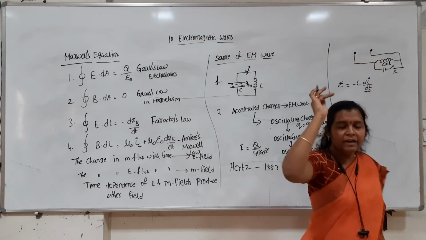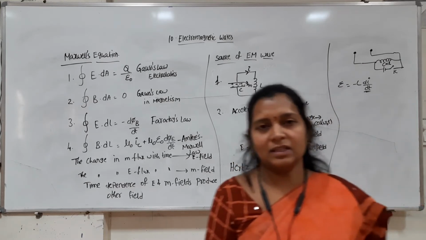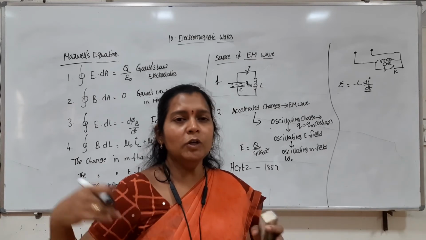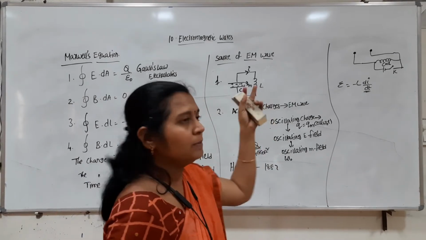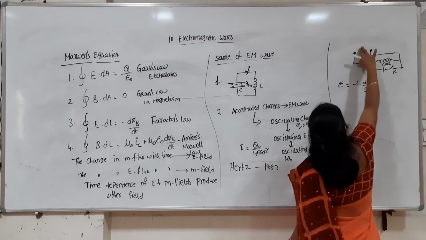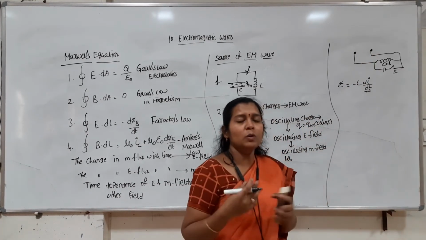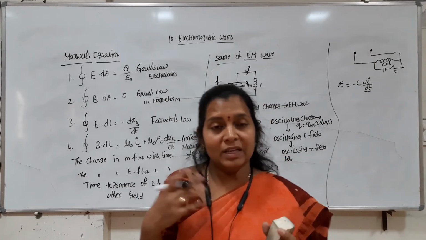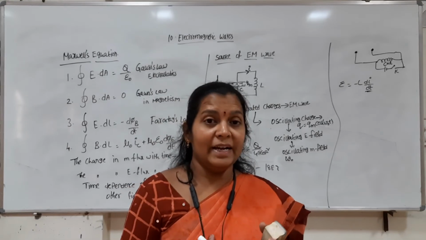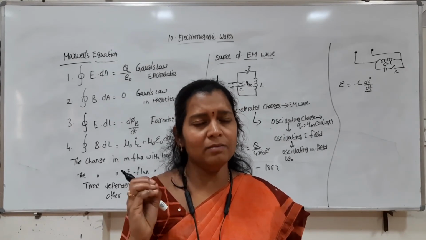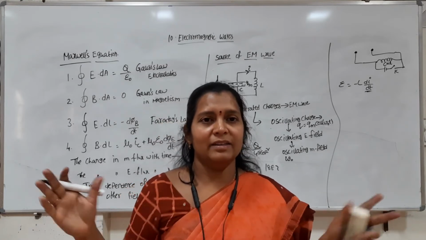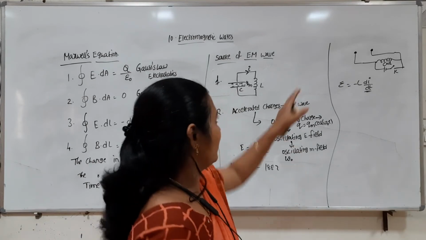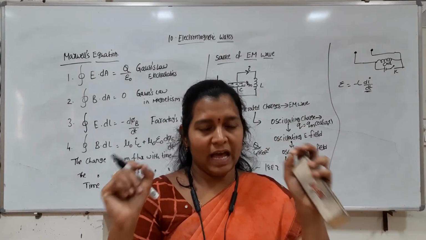So it's a very high voltage between these metal spheres, and this high voltage is very large, so that it can ionize the atoms and molecules present here. It can ionize because the voltage is very high. The material will have some dielectric strength. If the voltage is more than that, there will be breaking of atoms and molecules. So there will be charges developed between these two metallic spheres.